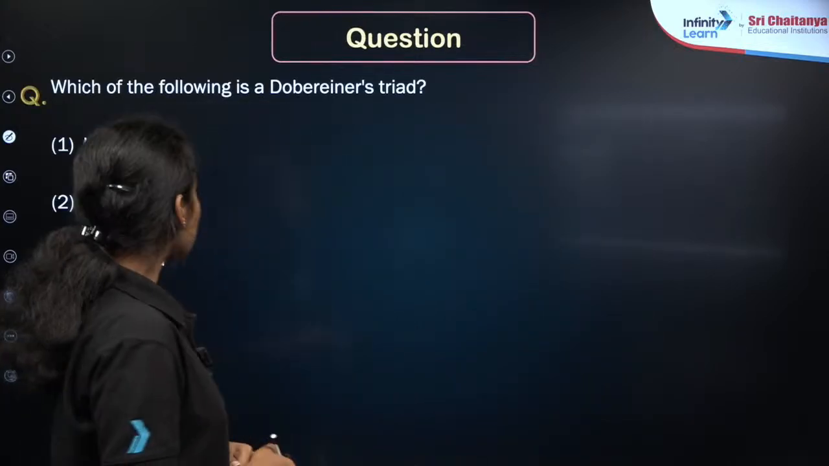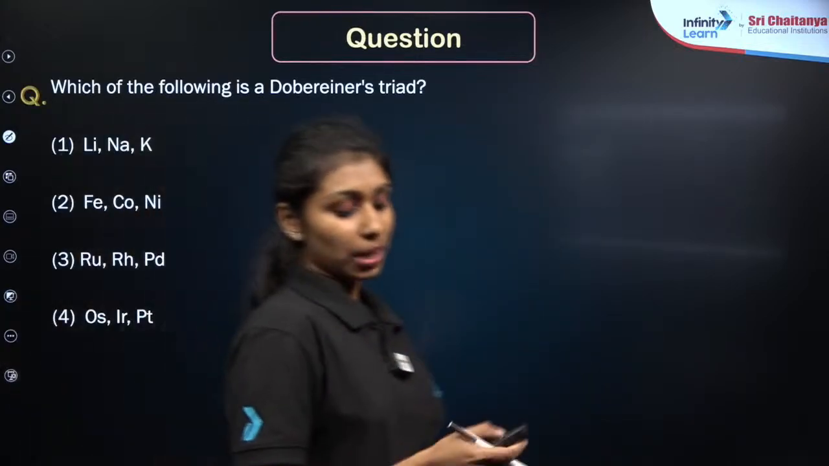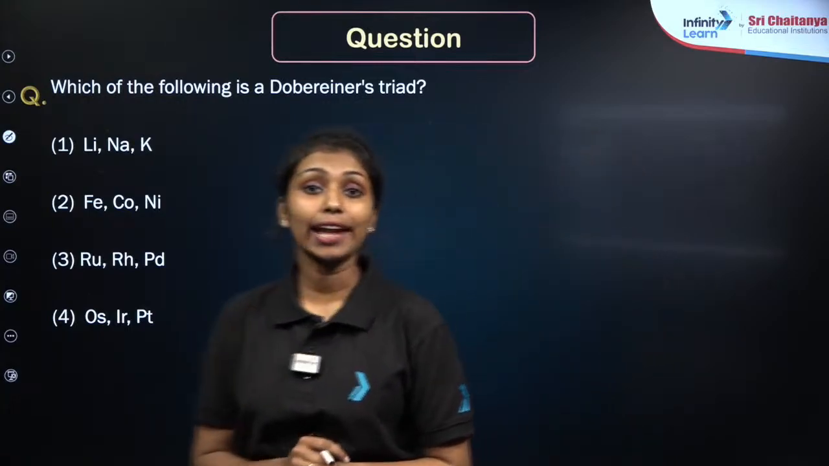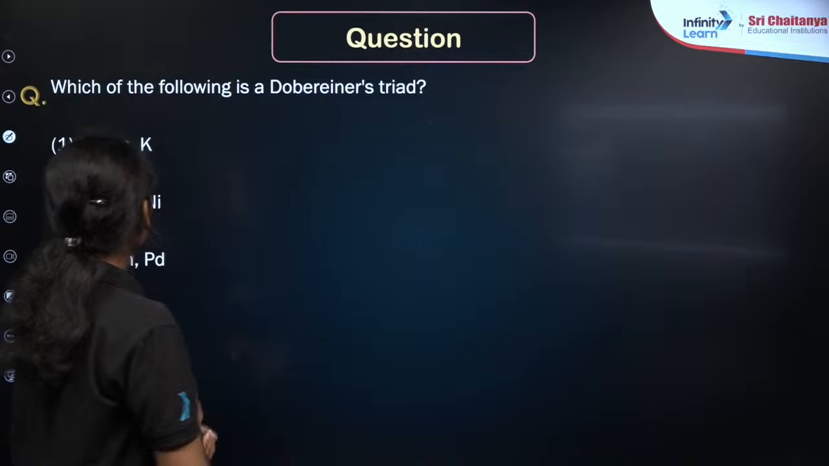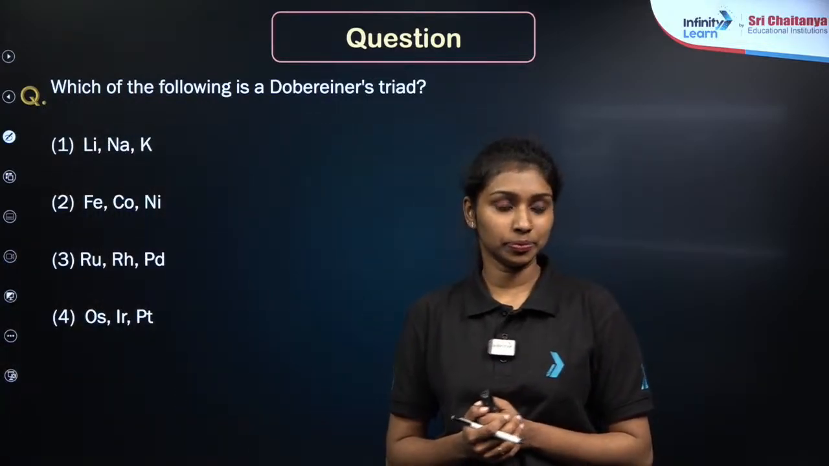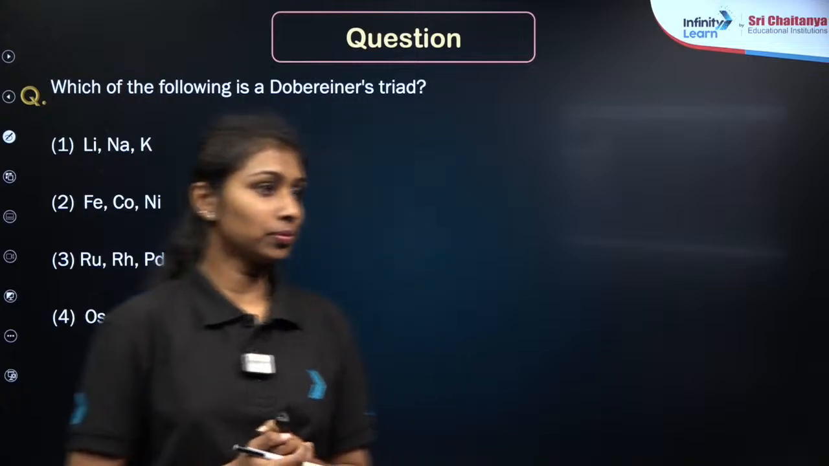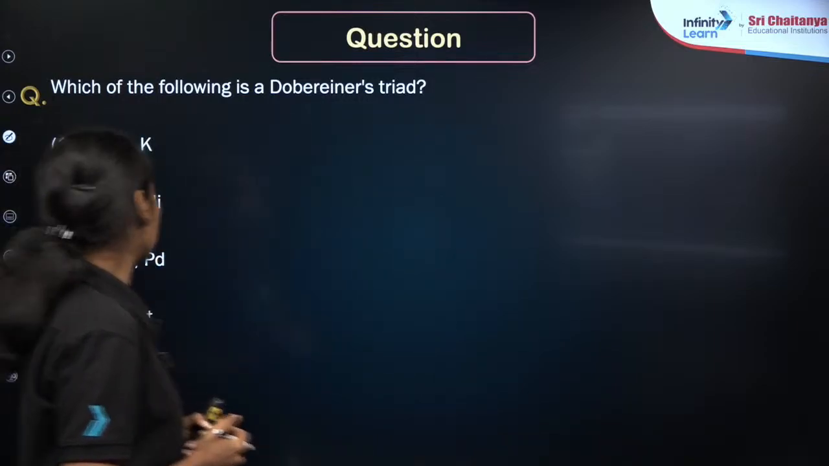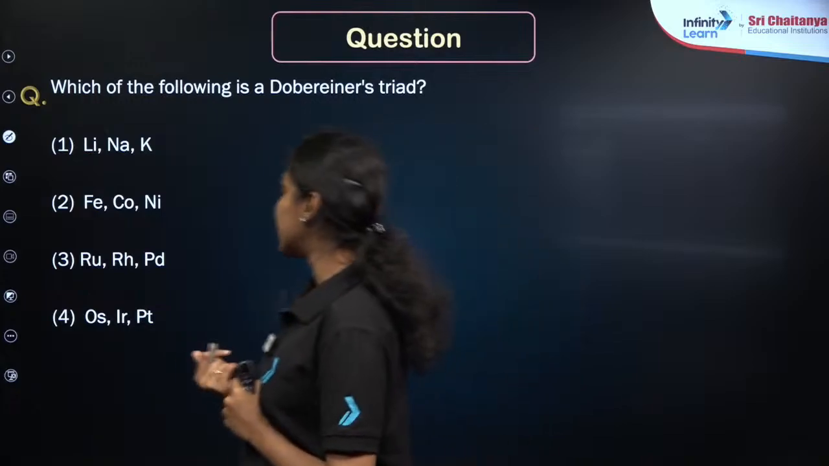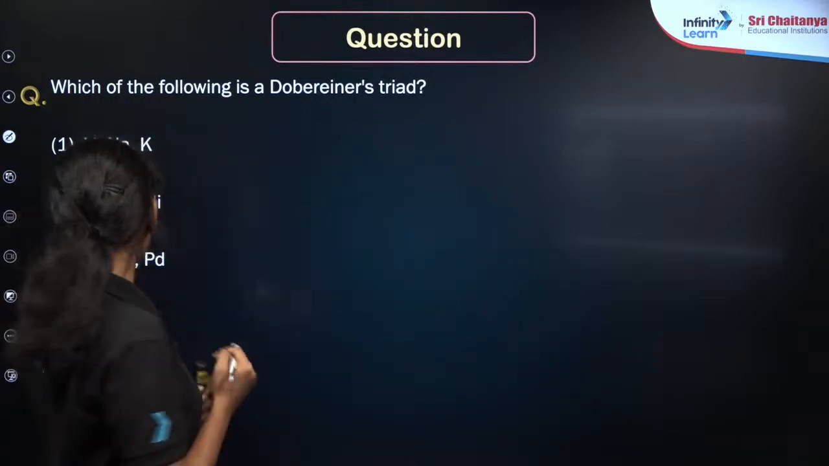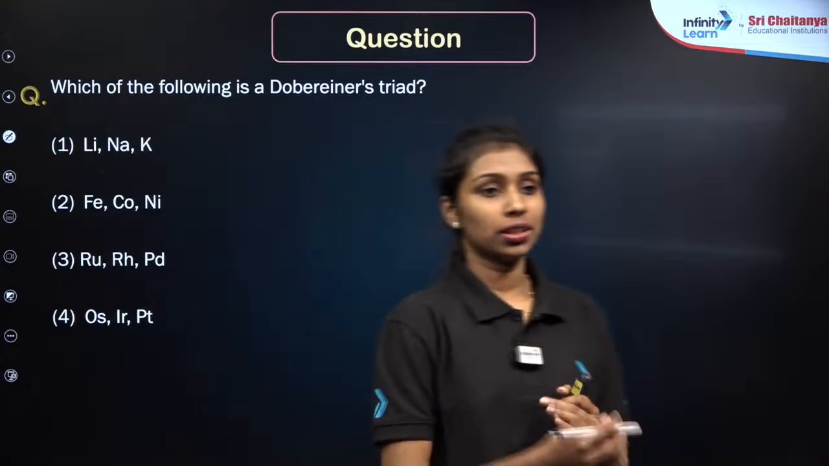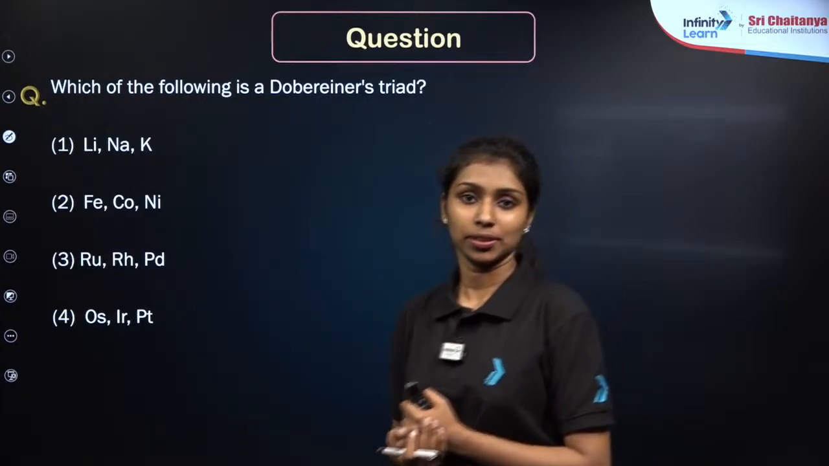Now let us practice some questions based on the topic that we have covered today. The first question is, which of the following is a Dobereiner's triad? Here the options are given as lithium, sodium and potassium. The second one, iron, cobalt and nickel. Third one, ruthenium, rhodium and palladium. The last one, osmium, iridium and platinum. What will be the answer?